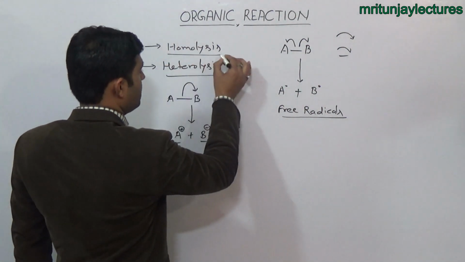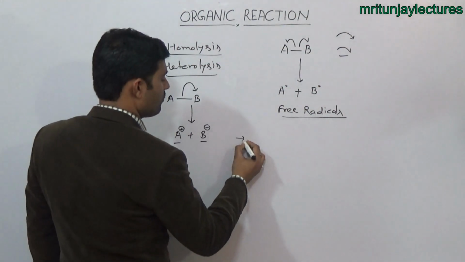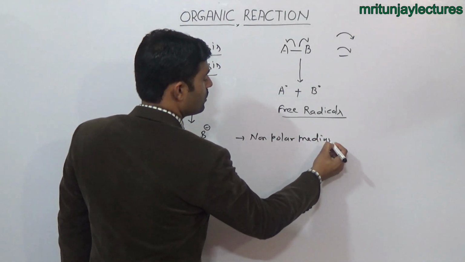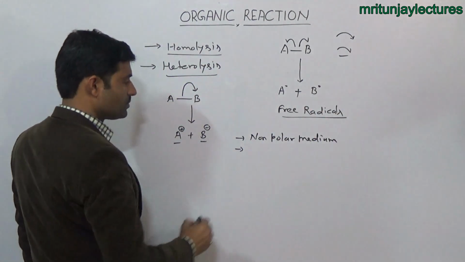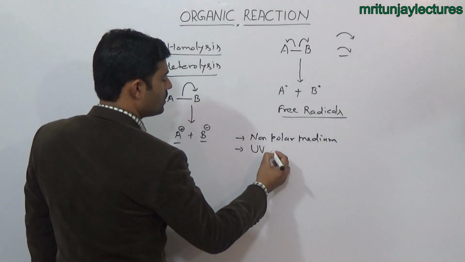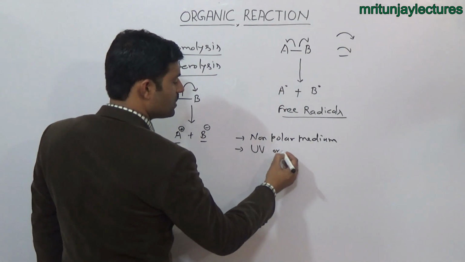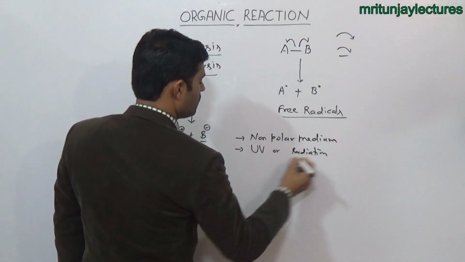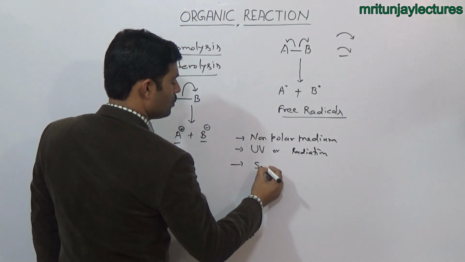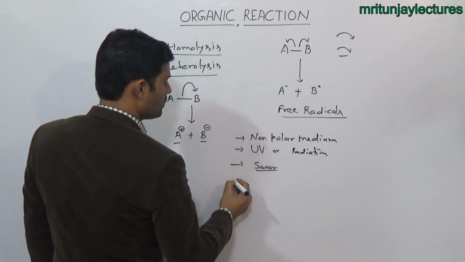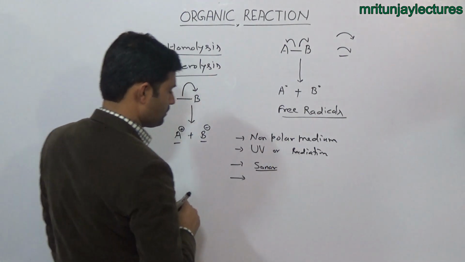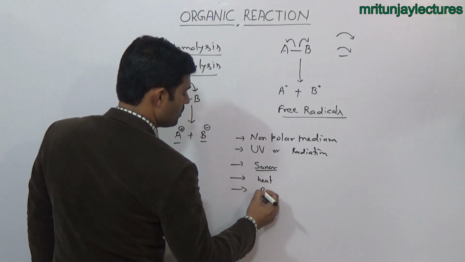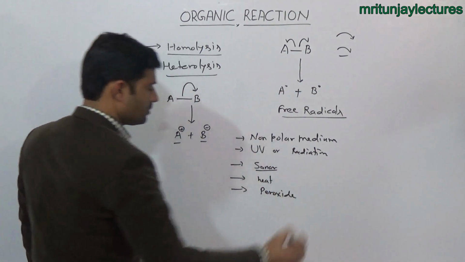If a chemical change or organic change occurs in the presence of a non-polar medium, and second, in the presence of UV light or radiation, third sonar, that is sound energy, and then heat and peroxide.